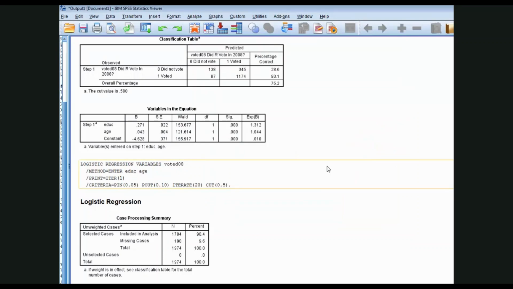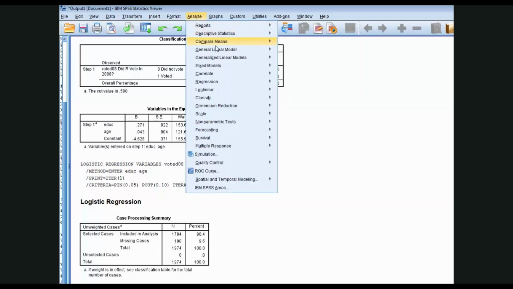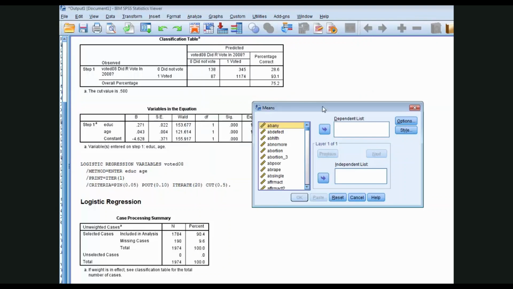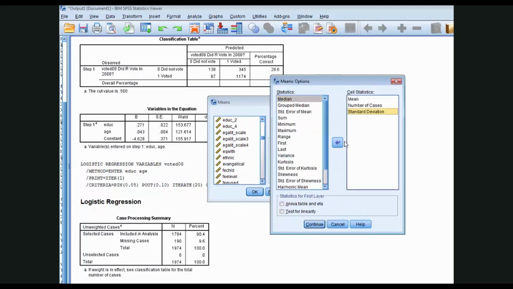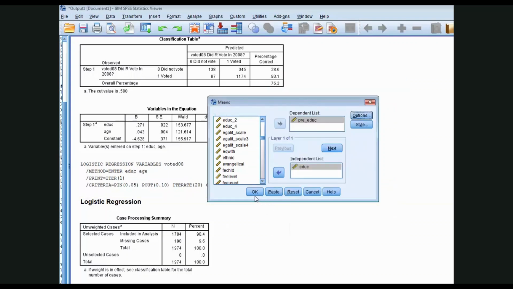Now let's see how the predicted probability of voting changes across values of education while holding age constant at its sample-wide mean. We would go Analyze, Compare Means. The dependent is going to be, of course, pre-EDUC. That's a predicted probability. The independent, which we've allowed to vary, is EDUC. That goes in the independent. I'm going to go to options and get rid of standard deviation to make it a nice lean table. And we will hit OK.